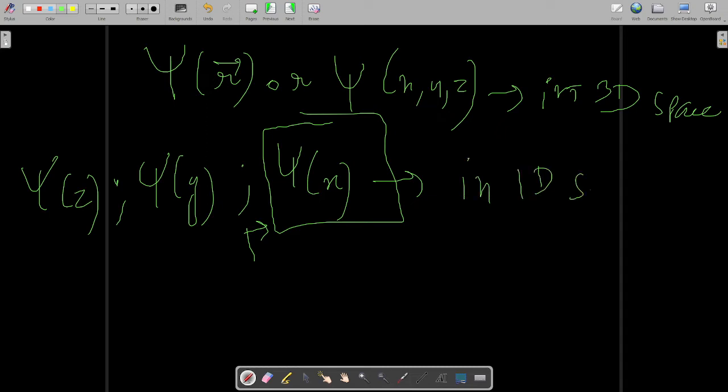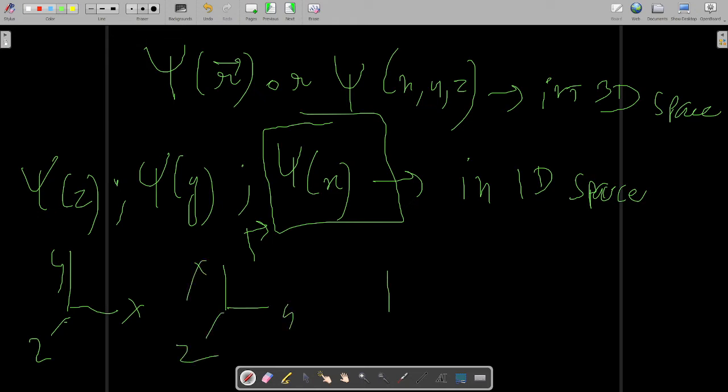Because these three coordinate axes x, y, z are interchangeable in space, right? Either I may call this one way, or if I want I may call it another way, so all these are possible.